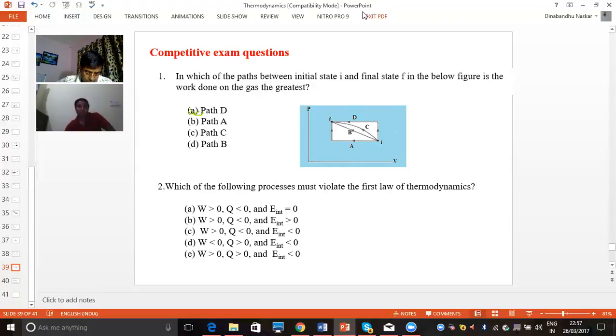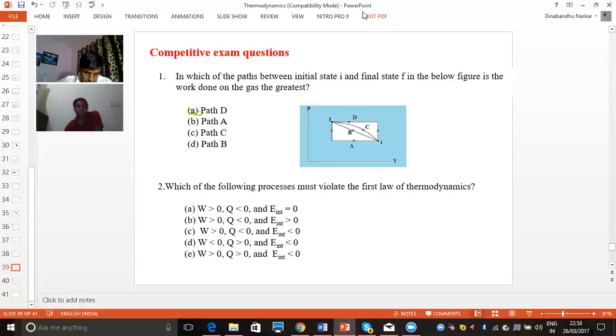Coming to the third choice, work done greater than 0 and heat less than 0, meaning work done is positive and heat is negative. In this case change in internal energy is less than 0. That is also possible because if the heat magnitude is higher than the work done, change in internal energy, W plus Q, will be less than 0, since the larger value has the minus sign. This is also possible.